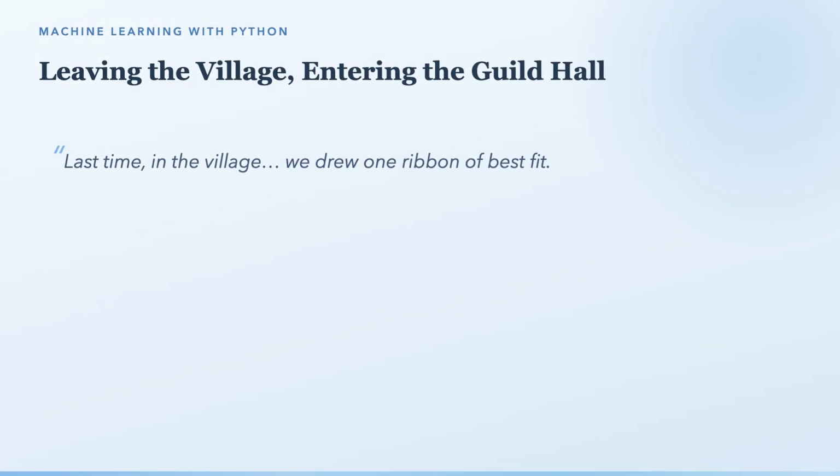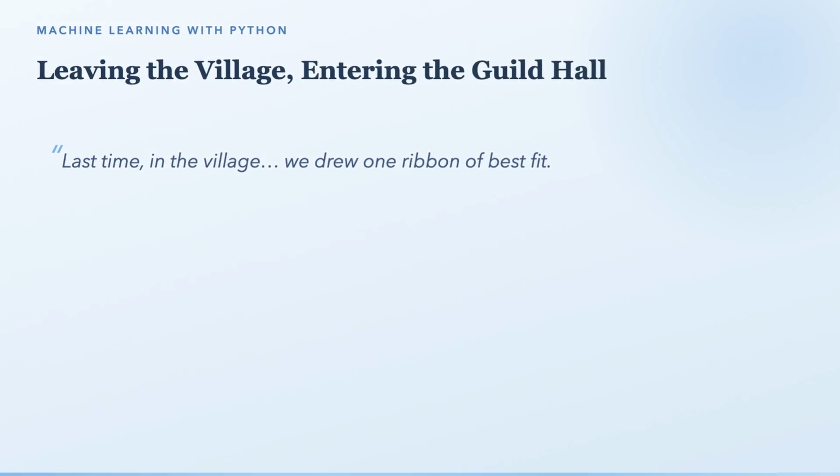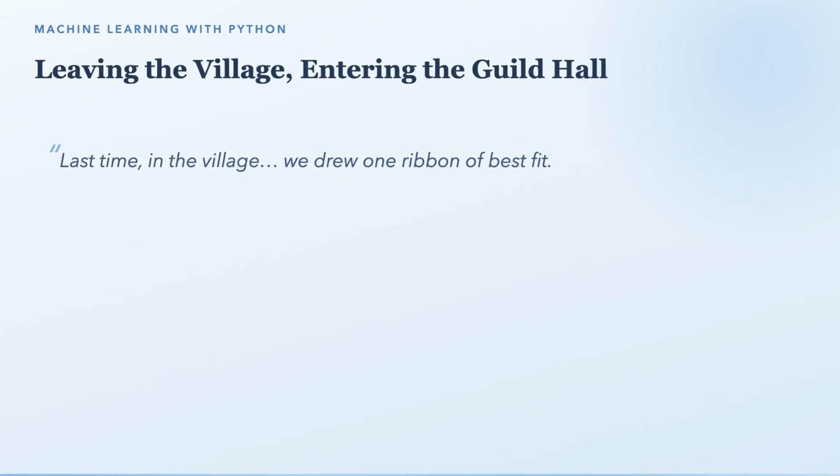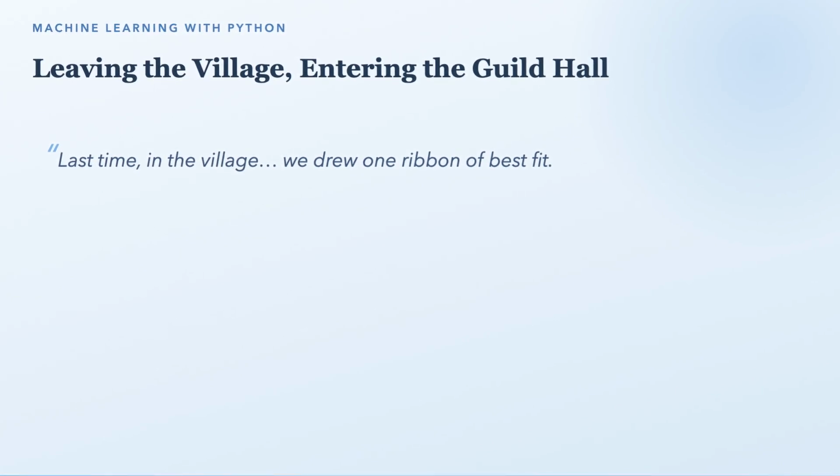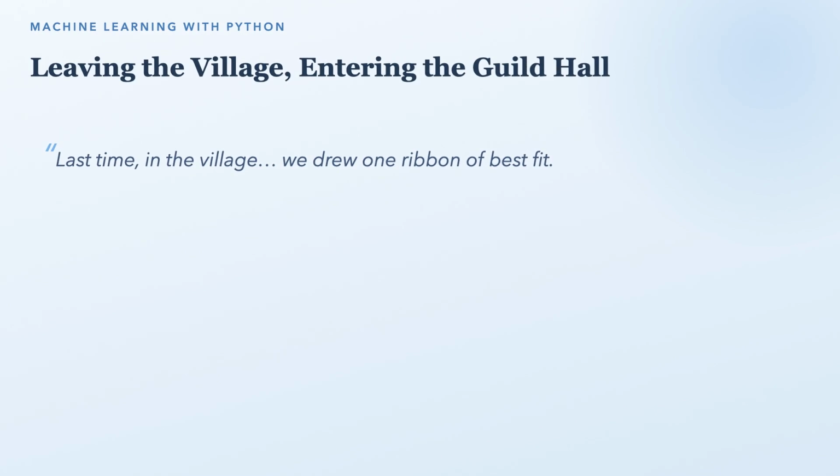Last time, in the village, we drew one ribbon of best fit, one input, the size of a house, one output, its price. But life is rarely that simple. Welcome to the Guild Hall of Crafts. Look up: hundreds of profile cards, swaying gently on linen lines. Each card is a person: years of experience, education, city, department, a skill score, and on every card, a small golden tag, the salary.